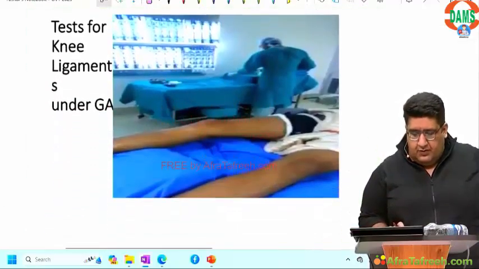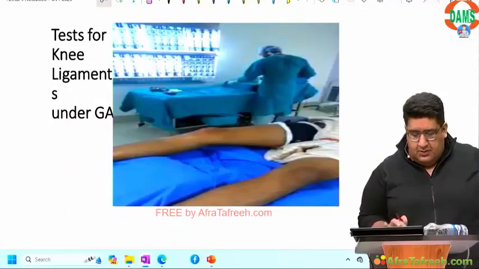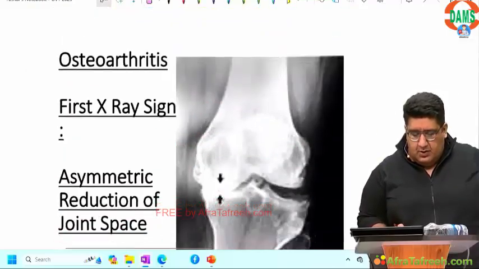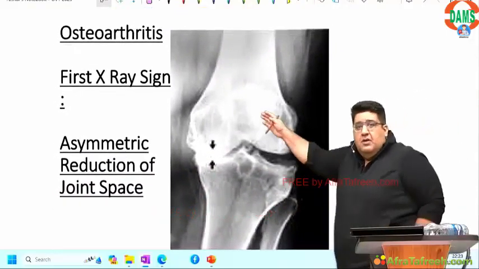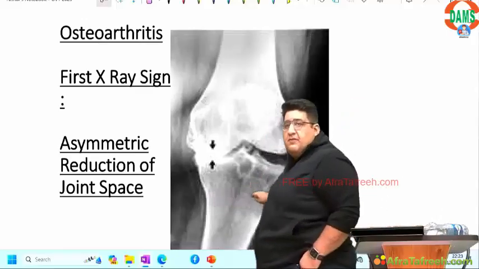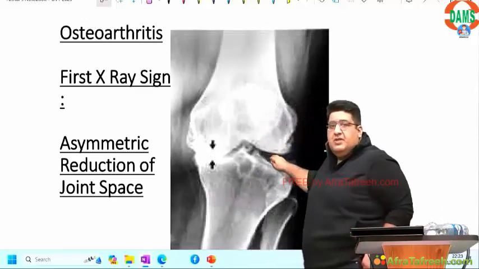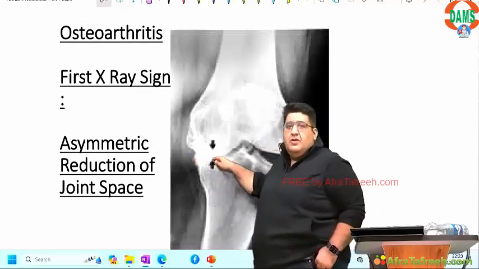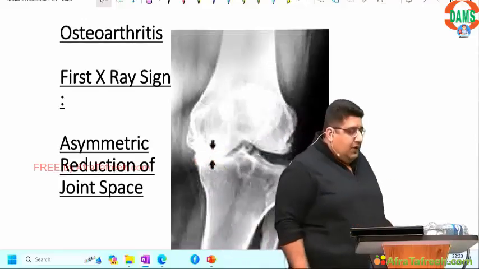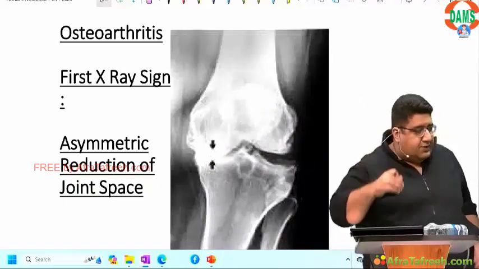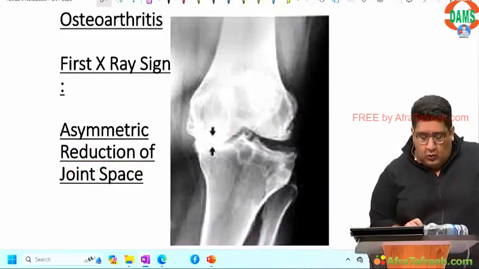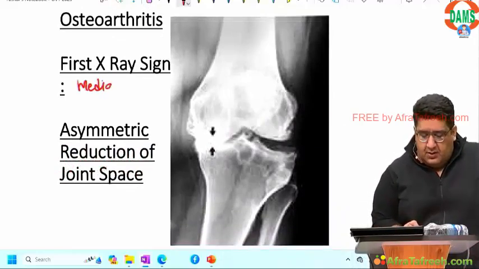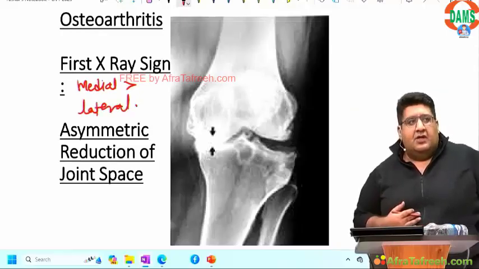Now, moving over to the next slide. This is osteoarthritis. I'm sure we all can see femur, tibia, fibula, the lateral joint space, the medial joint space, and the reduction of the joint space. Now my question is, do you see the reduction of the joint space? Yes. Symmetric or asymmetric? Asymmetric, where medial reduction occurs earlier and more than lateral, as Dr. Ashish Samin has mentioned.